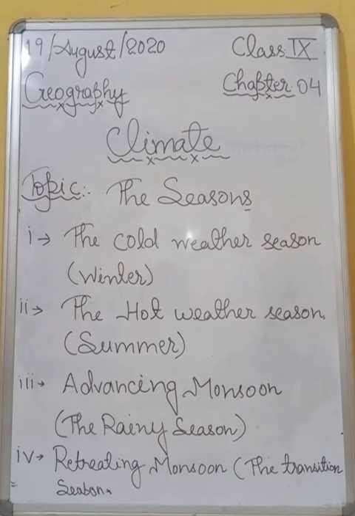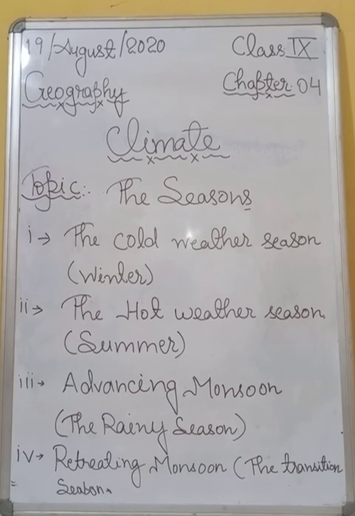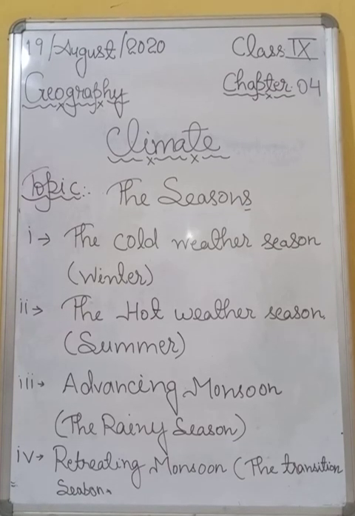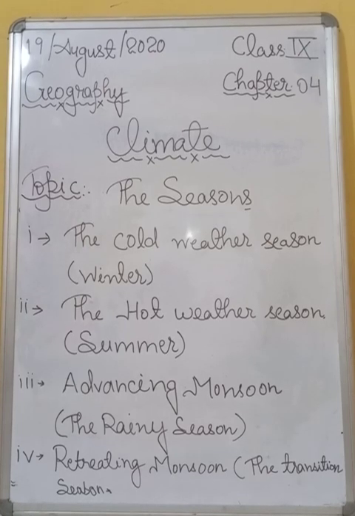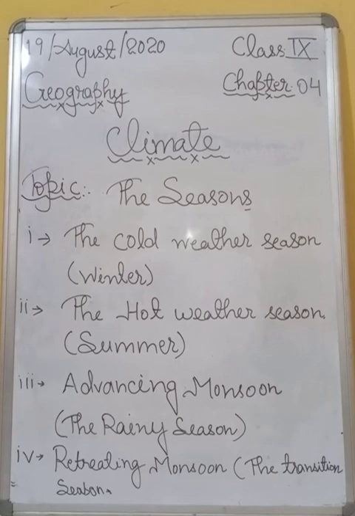After that, students, we will understand cyclonic depression and tropical cyclone. What is the role of cyclonic depression and tropical cyclone? So students, by early November, cyclonic depressions originate over the Andaman Sea.